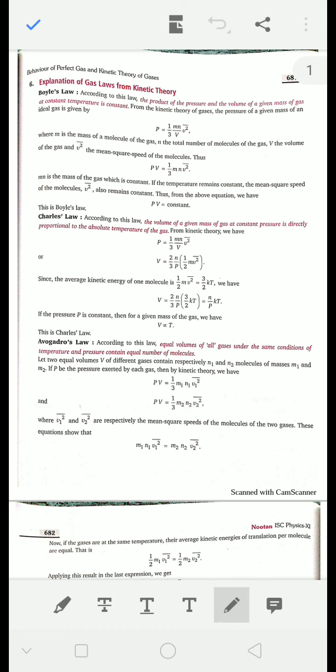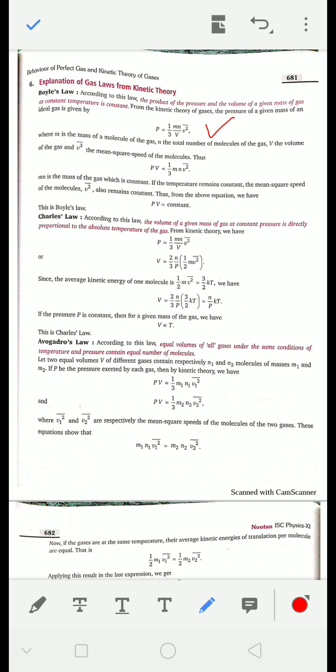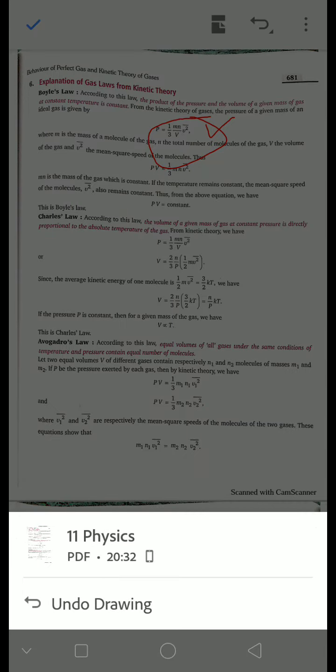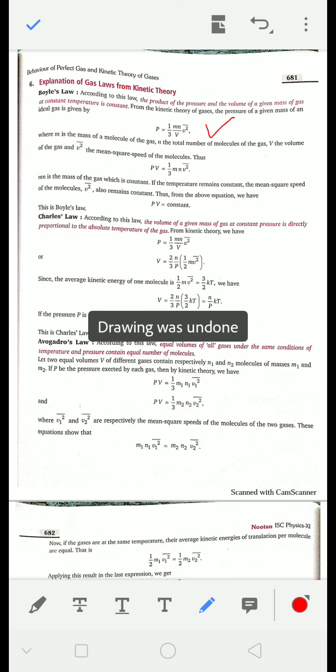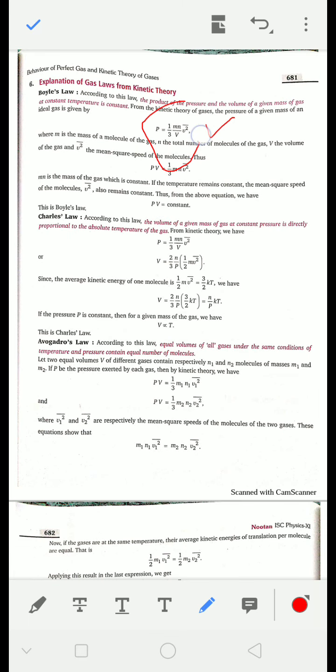In the last class we saw the formula for pressure: P is equal to 1/3 (mN/V) times the square of the RMS speed. From this formula we can make one thing clear, that PV is equal to 1/3 mN times the RMS speed squared, and PV is equal to constant.